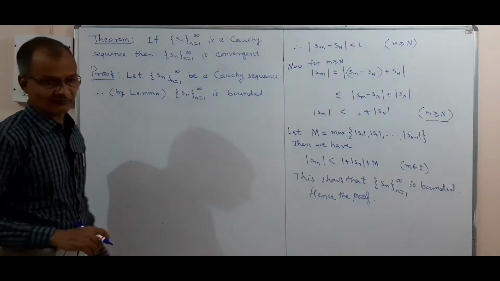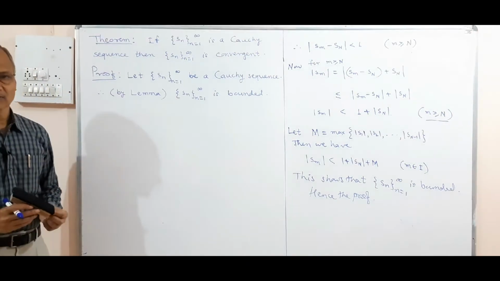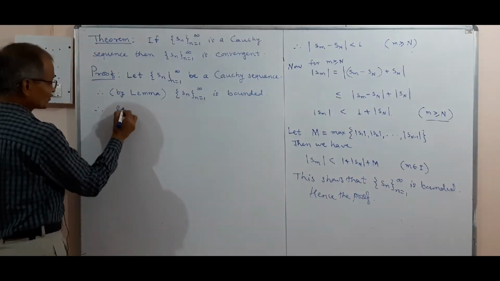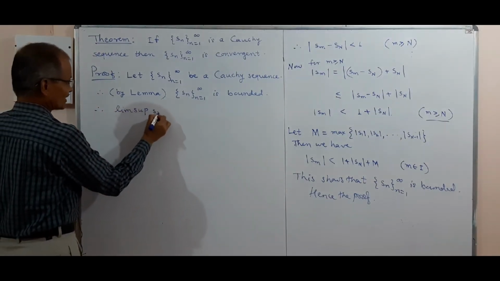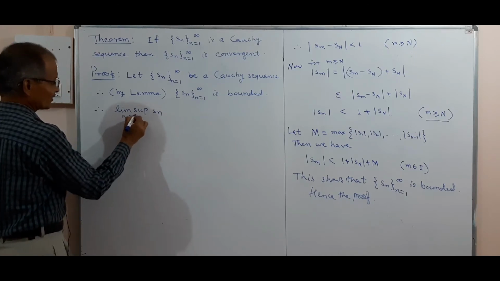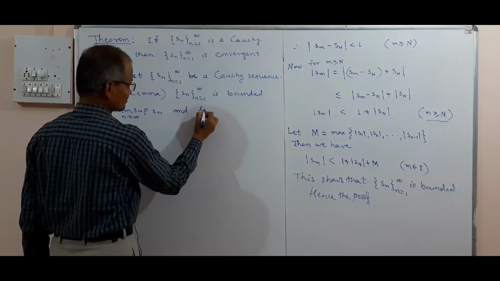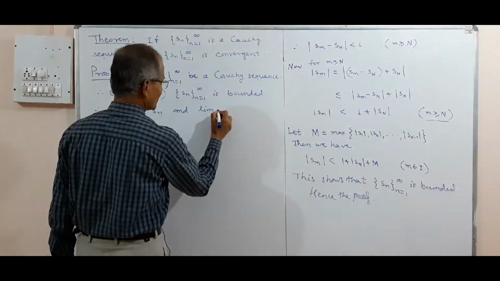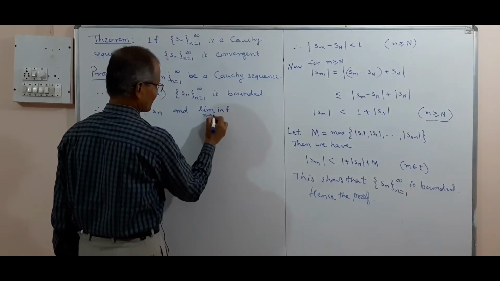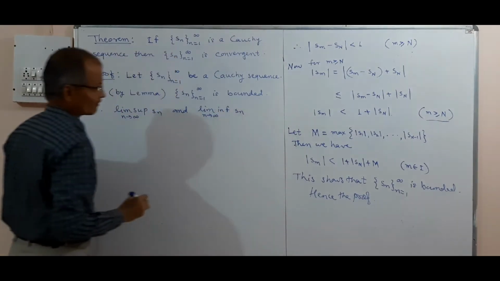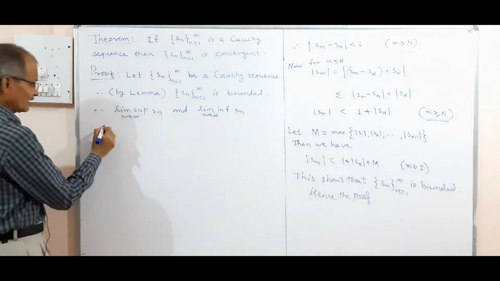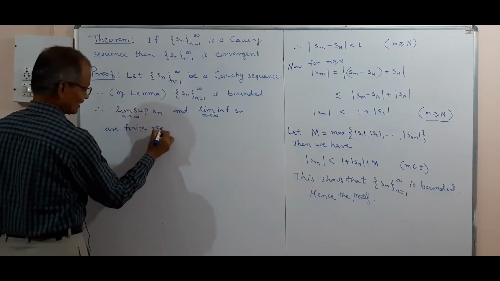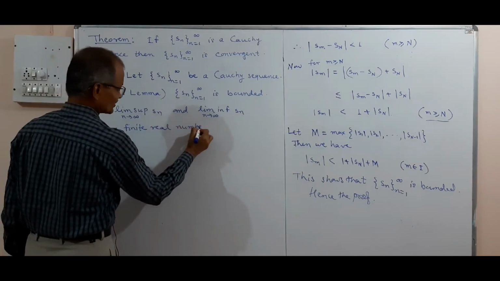We will now make use of the results from limit superior of a sequence and limit inferior of a sequence. Therefore, limit superior of Sn as n tends to infinity, and limit inferior of Sn, both must exist because the sequence is bounded above and bounded below. They are finite real numbers, and that means they exist.